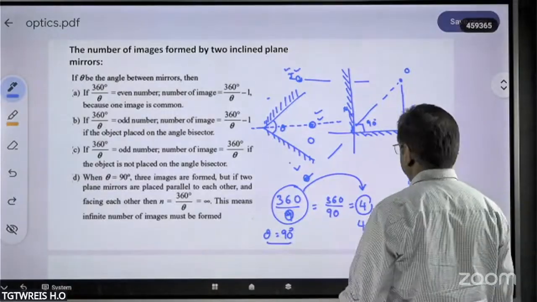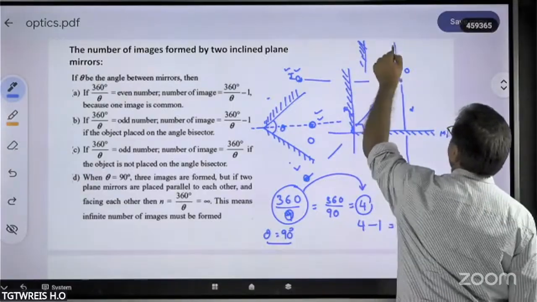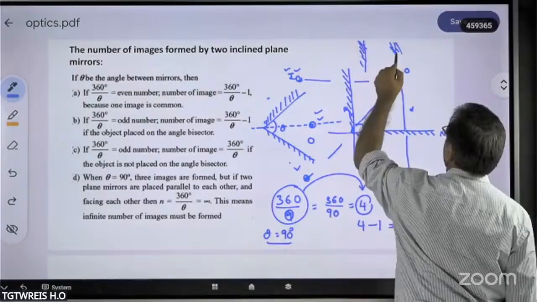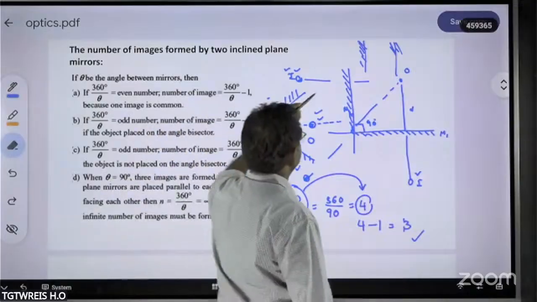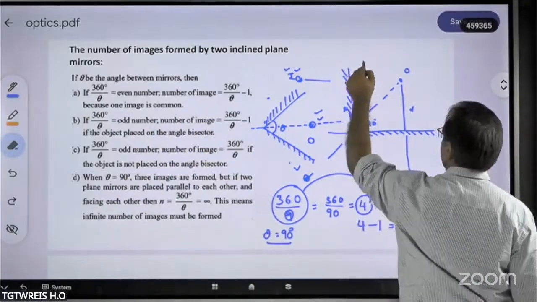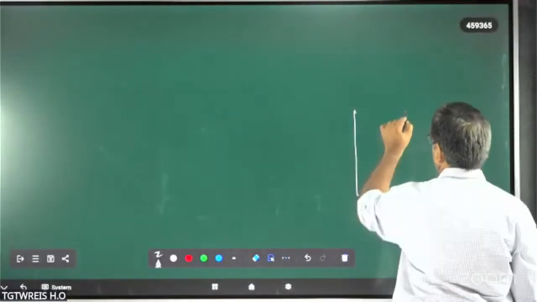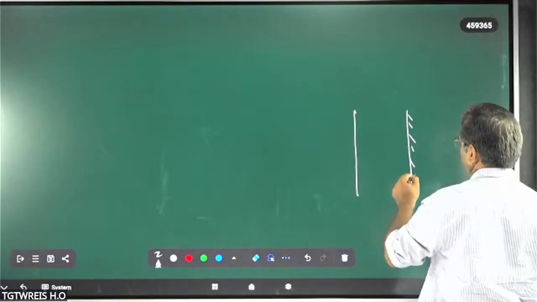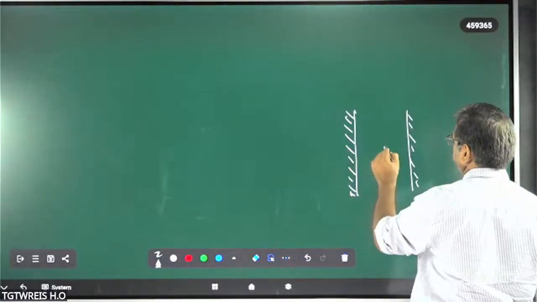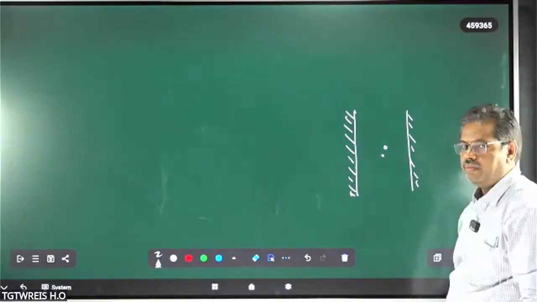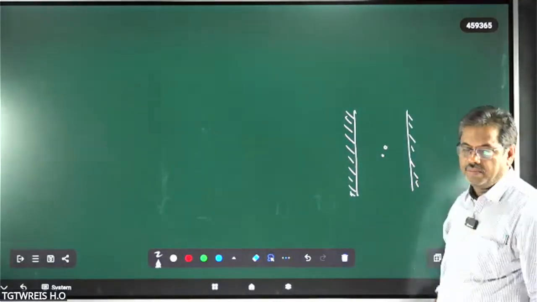For example, if two plane mirrors are parallel to each other, opposite to each other, like this. If an object is placed here, then how many images will be formed? An infinite number of images will be formed. Why?